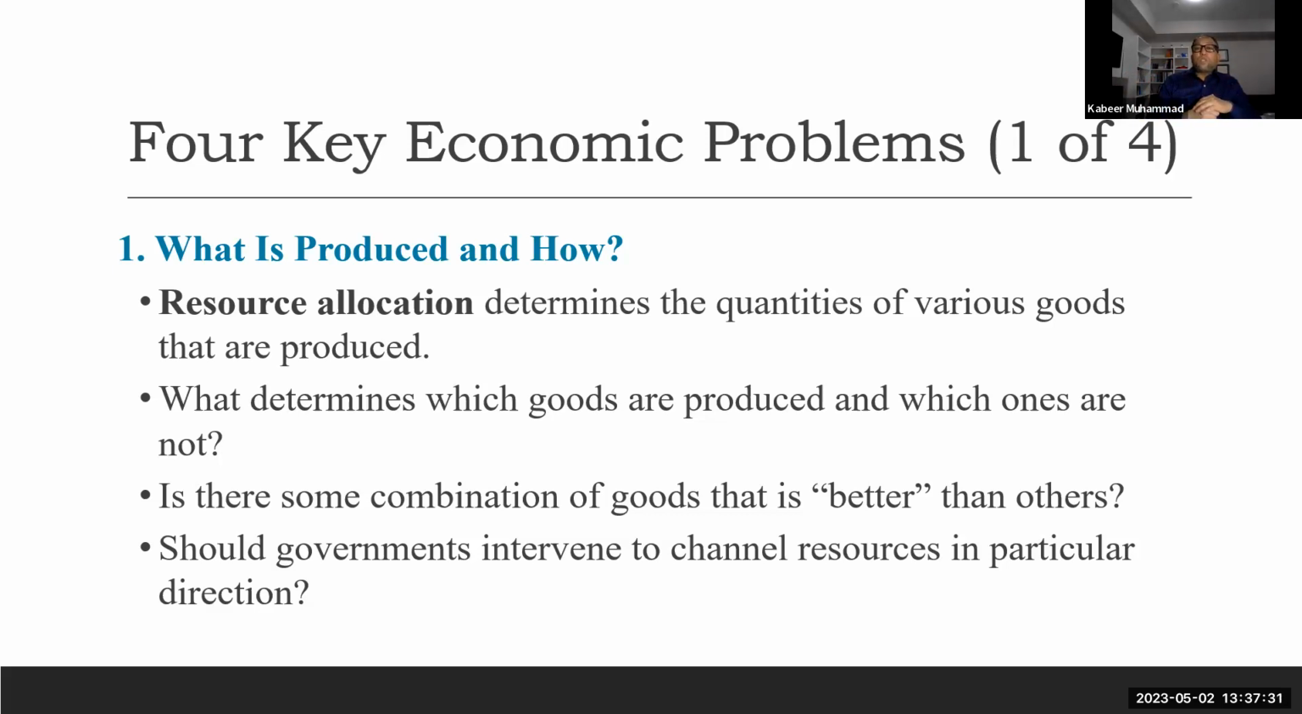Should government intervene to channel resources in a particular direction? Sometimes there is a possibility that government gives some incentives in order to channelize the resources. Like right now, we are facing a challenge, we are short of doctors and nurses. So the governments are trying to incentivize, and we see that the provinces are giving different incentives so the doctors from other provinces can come here and serve them. So this is the way that governments sometimes intervene.